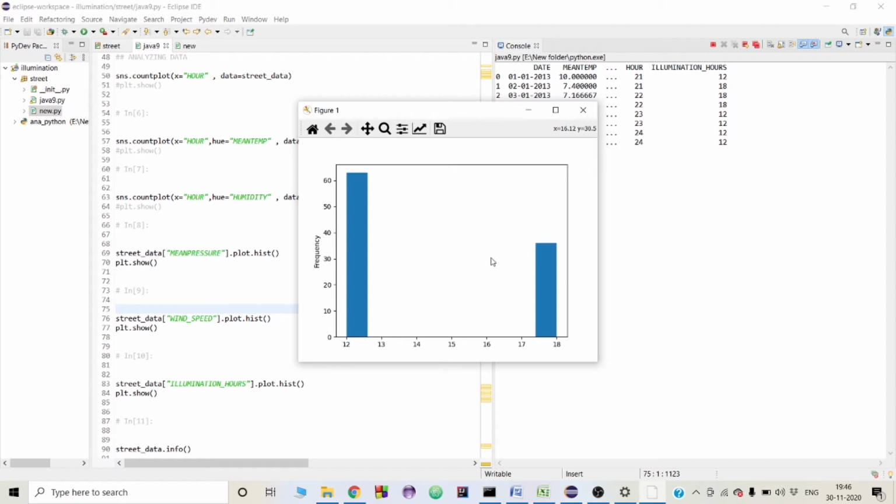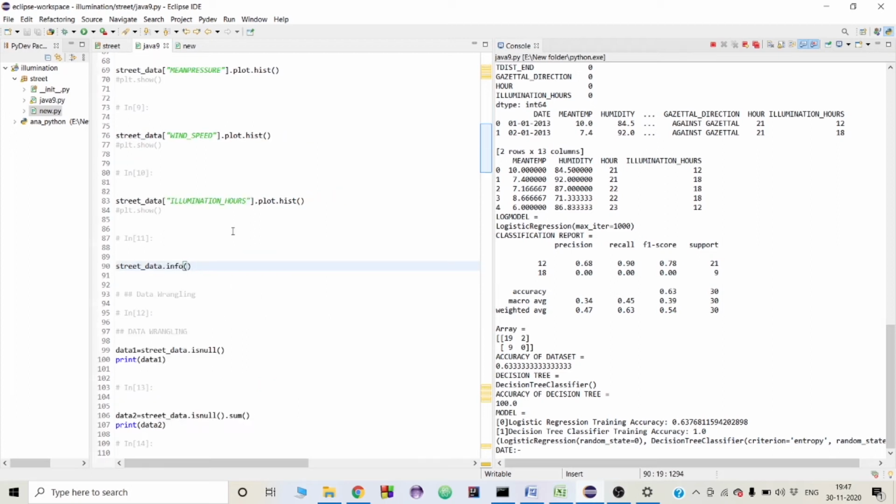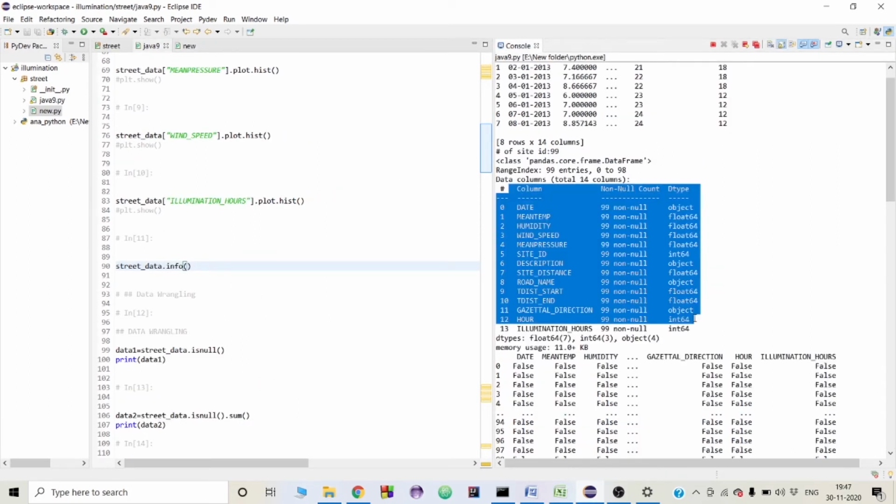Here we see that mostly the street lights are illuminated for 12 hours. That means on that day the weather is very good and traffic is smooth. Now I want the information on which columns are left, so I will just print the data info, which gives the values along with the columns.